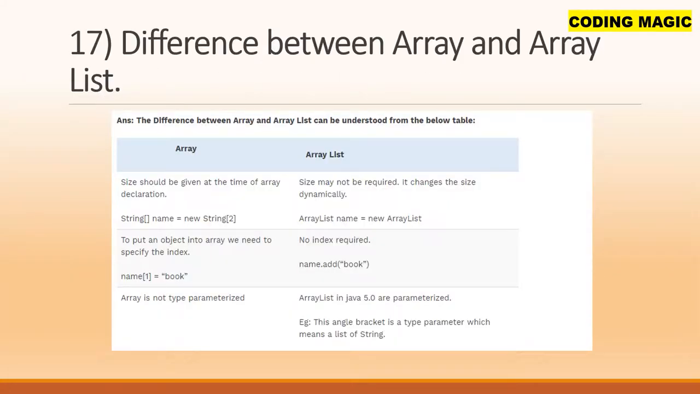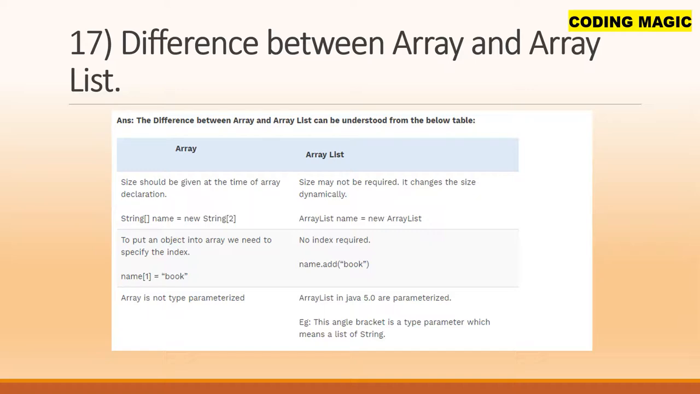Difference between array and array list. The difference between array and array list can be understood from the below table. Arrays: the size should be given at the time of array declaration. Array list: size may not be required. It changes the size dynamically. Arrays: String name new String 2. Array list: name new ArrayList.